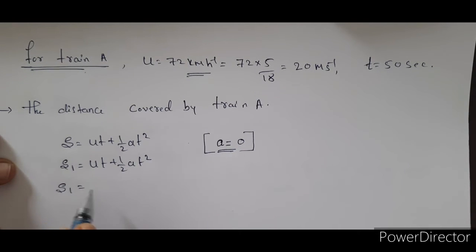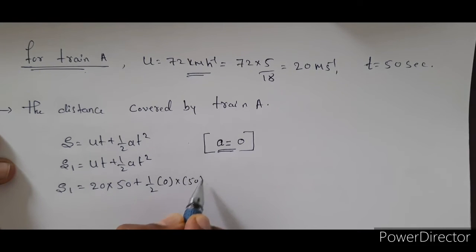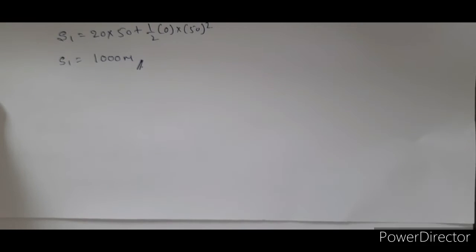S1 is equal to u value 20 meter per second, time is 50 seconds, plus 1 by 2 as it is, acceleration is 0, and 50 square. So 0 into any term is 0. Then S1 is equal to 50 into 20, that is 1000 meter. So this S1 value is 1000 meter.